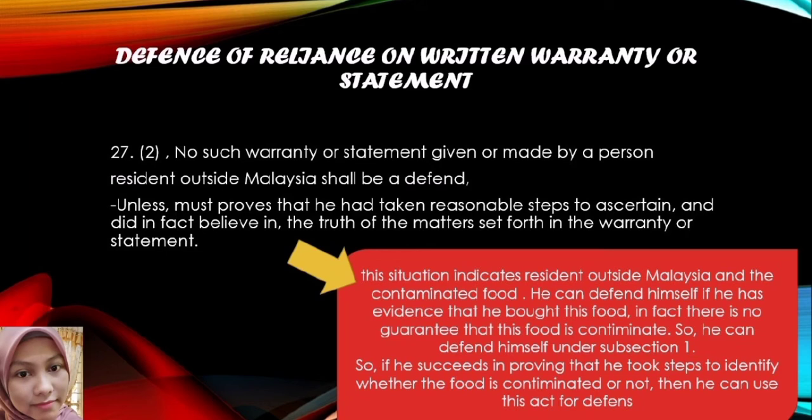In fact, because there is no guarantee and no warranty for this food, he can defend himself under subsection 1. Next, if he succeeds in proving that he took steps to identify whether the food is contaminated or not, then he can use this act for defense.